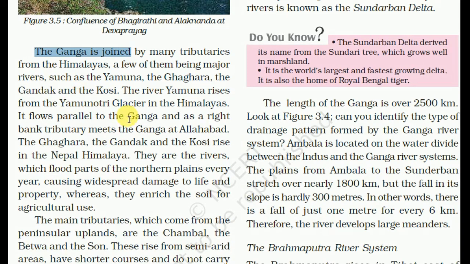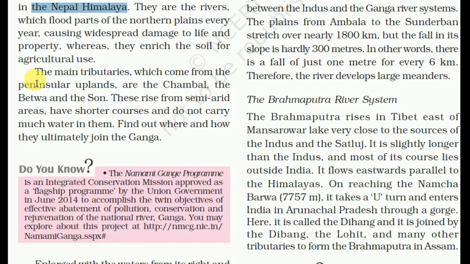The river Yamuna rises from the Yamunotri glacier in the Himalaya. It flows parallel to the Ganga and, as a right bank tributary, meets the Ganga at Allahabad. The Ghagra, Gandak and Kosi rise in the Nepal Himalaya. They are rivers which flood part of the northern plain every year, causing widespread damage to life and property, whereas they enrich the soil for agricultural use.